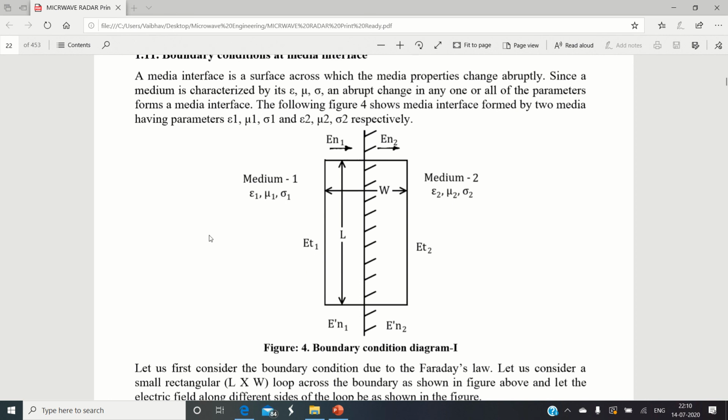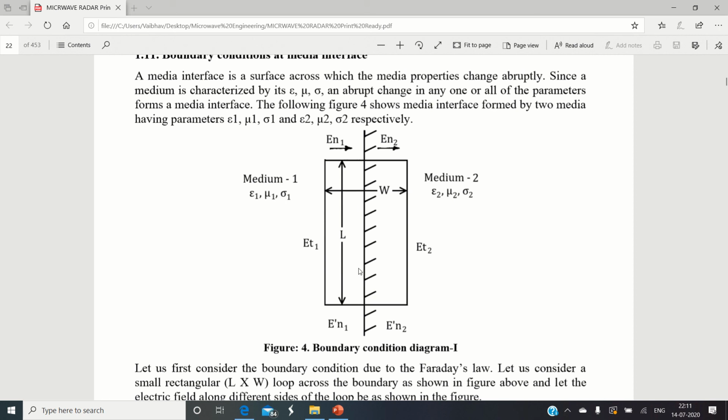So the tangential component is parallel to the boundary. When the electromagnetic signal passes from medium number 1 to 2, it is resolved into two components: the first is a tangential component, the second is a normal component. These components of the electric field are shown here. ET1 and ET2 stand for tangential components parallel to the boundary surface on both medium sides. ET1 is the tangential component in medium number 1, and ET2 is the tangential component in medium number 2. Always remember, the tangential component is always parallel to the boundary.